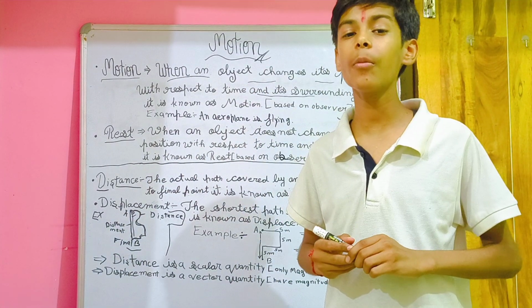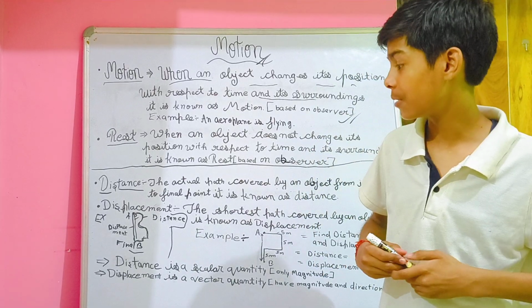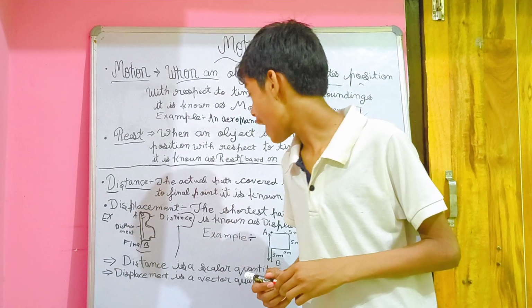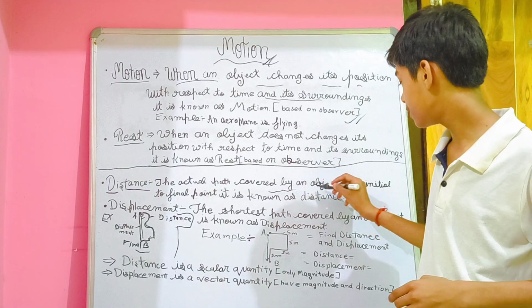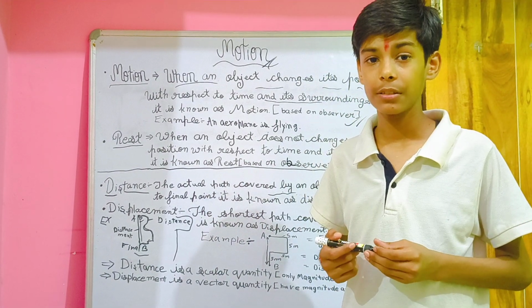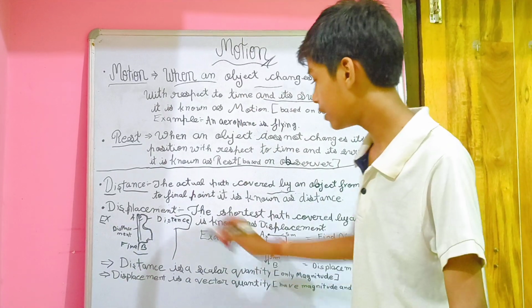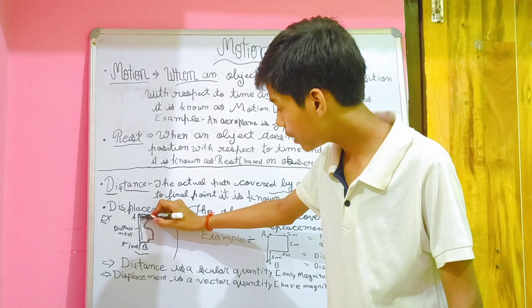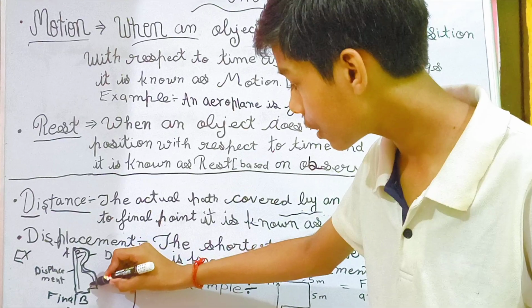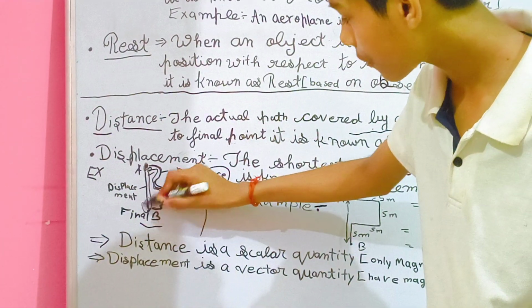Now move on to the next topic: distance and displacement. The actual path covered by an object from initial to final point, the real path, you can say this is point A. From here going, this is the initial point and this is the final point.